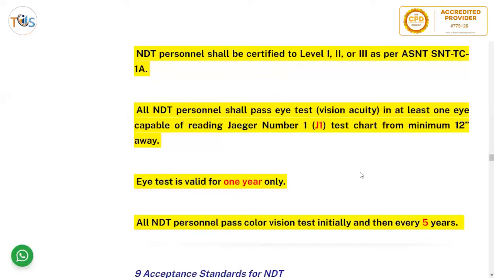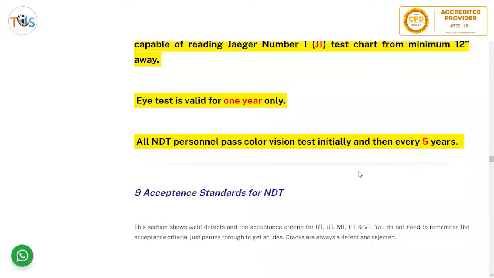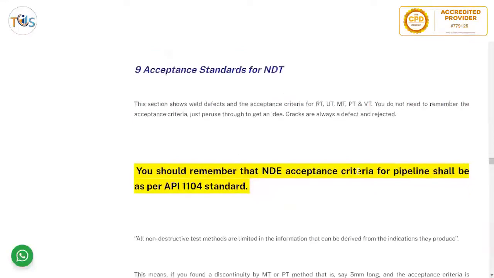NDT personnel shall be certified to level 1, 2, or 3 as per ASNT SNT-TC-1A. All NDT personnel shall pass an eye test: vision acuity in at least one eye, capable of reading Jaeger number 1 test chart from a minimum of 12 inches away. Eye test is valid for 1 year only. All NDT personnel pass a color vision test initially and then every 5 years.